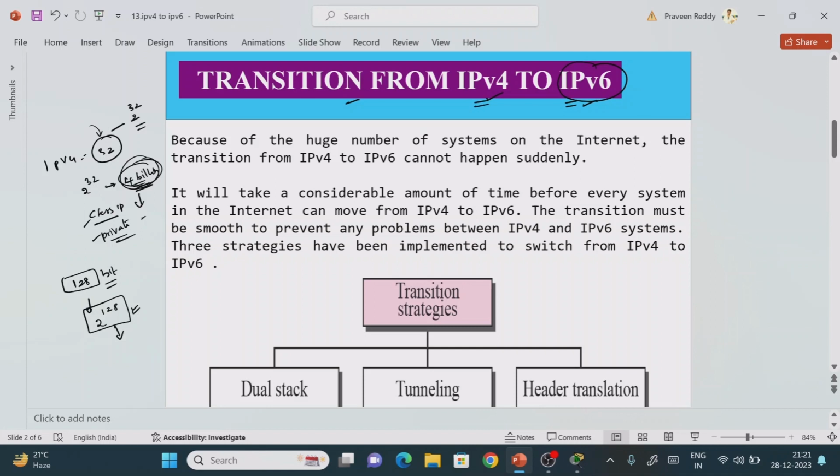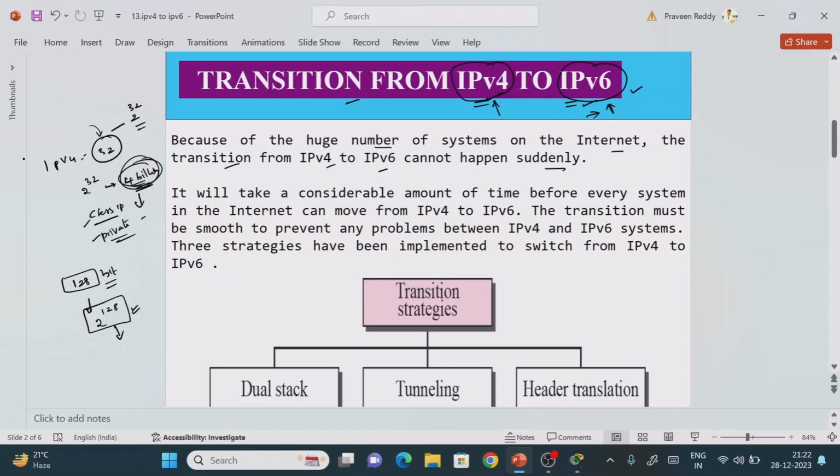What I'm trying to say here is that if you are purchasing a new device, whether it is a system or an IoT device, it may support IPv6, right? But for the devices we already purchased, most of them work only on IPv4, so they don't know anything about IPv6. It means that on one day we cannot migrate to IPv6 completely, right? It is a process. Because of the huge number of systems on the internet, the transition from IPv4 to IPv6 cannot happen suddenly, right?